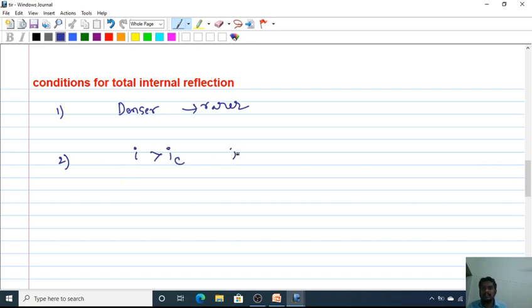Only then does the light suffer total internal reflection. Simply, I am writing TIR for total internal reflection. These are the conditions to get total internal reflection.